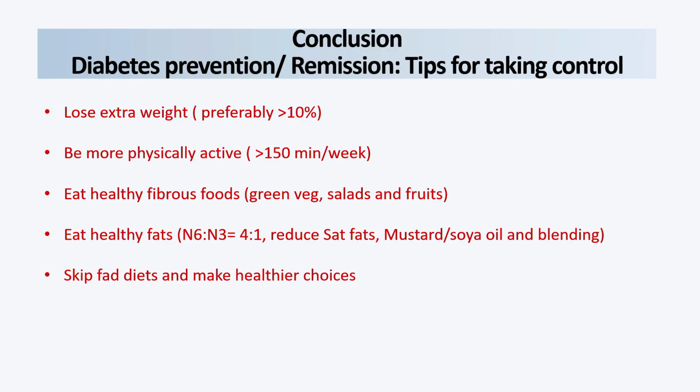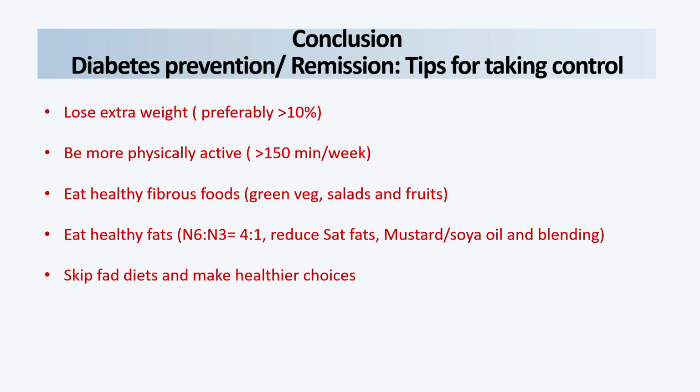And not only that, non-pharmacological approach, pharmacological approach, or diet or yoga, these are the pillars if you can think of remission. So dear friends, losing the extra weight is the first thing you have to think about for remission. Preferably more than 10% weight loss can achieve remission. Be physically active, around 150 minutes per week is the important thing. Eat healthy: fibers, green vegetables, salad and fruits. Even the BMJ says that you can reduce the conversion of pre-diabetic to diabetic population by more than 50%.